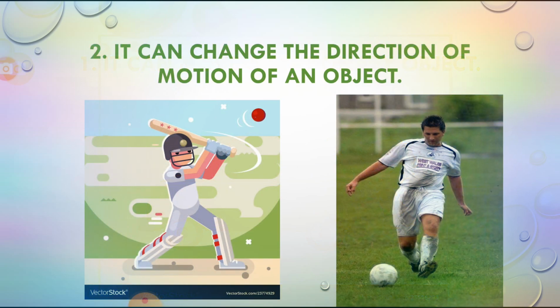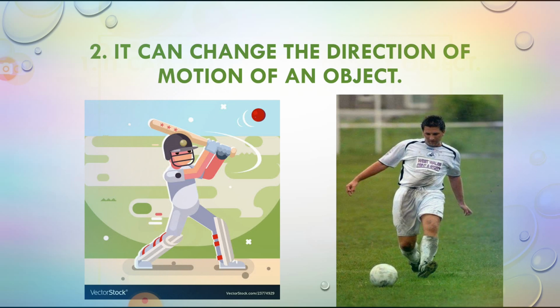Now the next effect is it can change the direction of motion of an object. As you can see in the picture, we have taken the example of a batsman and a football player. When a batsman hits the ball coming towards him with his bat, the direction of the ball changes. Similarly, students, when a football player kicks the football, then the direction of the football changes. Or we can say that the force applied by the player changes the direction of the ball. So this was the second effect, that the force can change the direction of motion of an object.